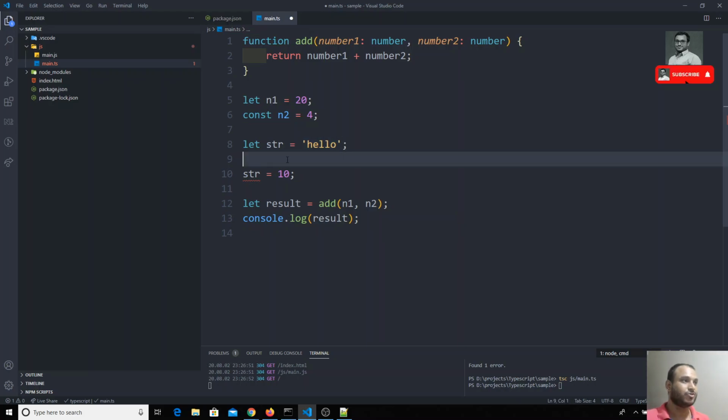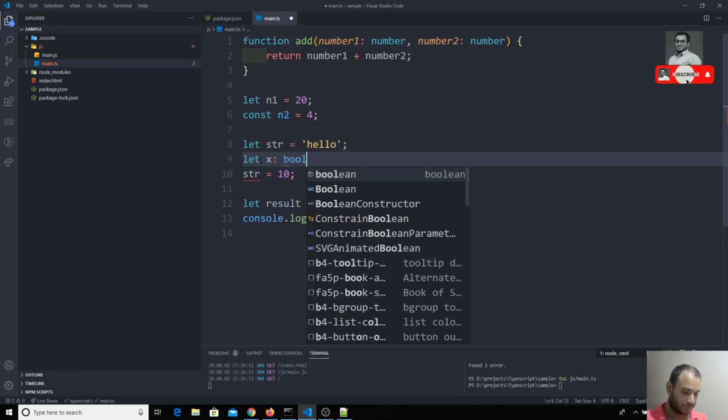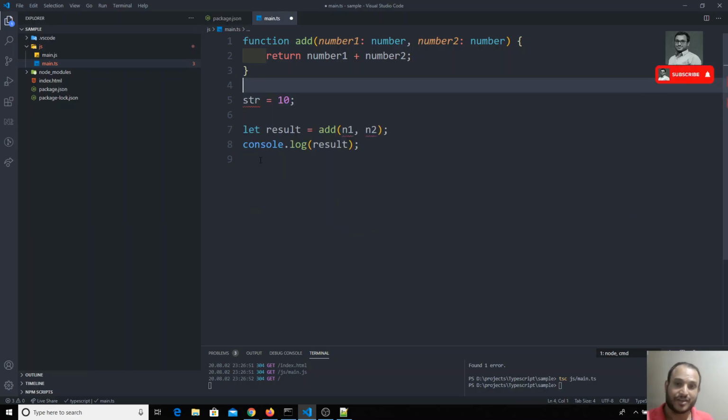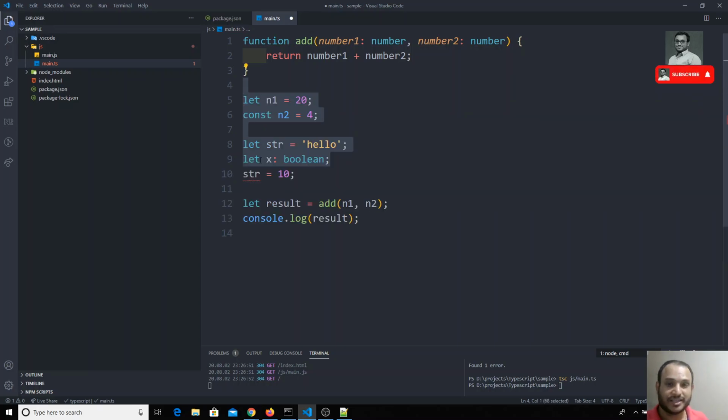In the same scenario, you will have another type, something like boolean also. Boolean we can assign like this. This is how we can declare the variables with their specific type. So we can assign the variable with their types in TypeScript. This is all about type assignment and type inference.